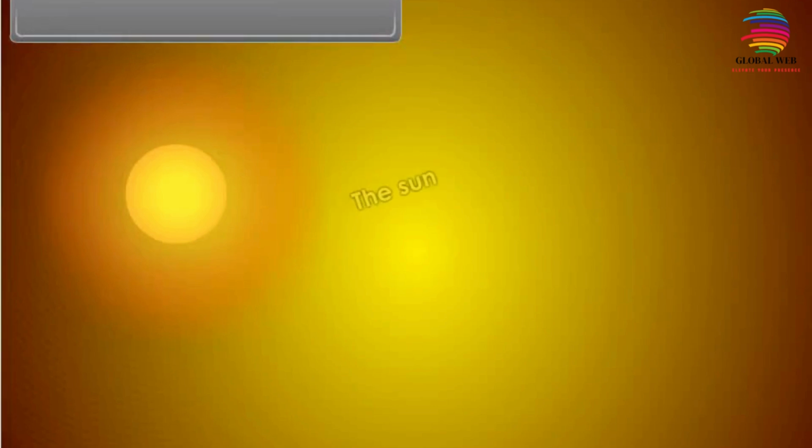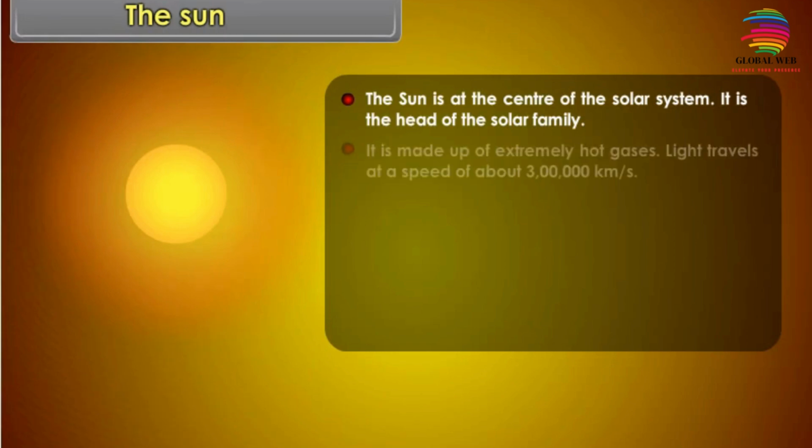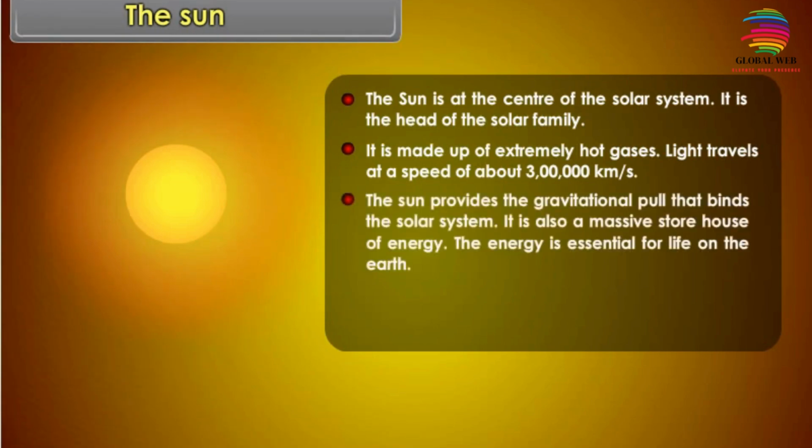The Sun. The Sun is at the center of the solar system. It is the head of the solar family. It is made up of extremely hot gases. Light travels at a speed of about 3 lakh kilometers per second. The Sun provides the gravitational pull that binds the solar system.